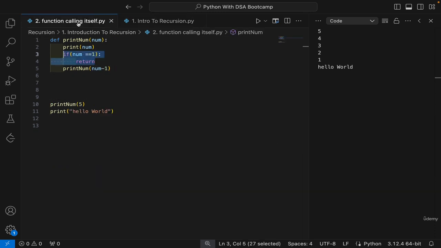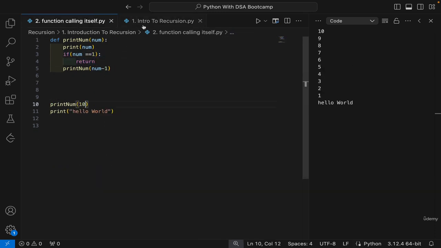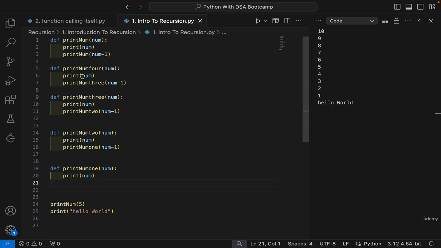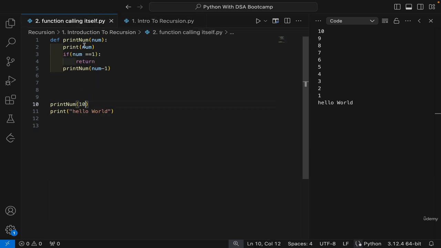The beauty of this code is that even if you have 10 now, you don't need to make these calls, right? You don't need to make this 4, 5, 3 or 6, 7, 8, these functions. You can use the same functions and effectively just print these numbers from 10 to 1, right? So this is something which overall helps us to do, and we are also able to use the principle of DRY where we are not repeating our code.